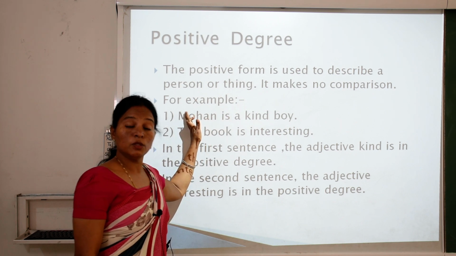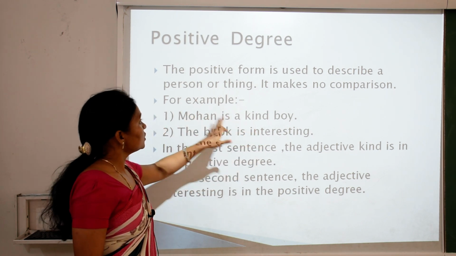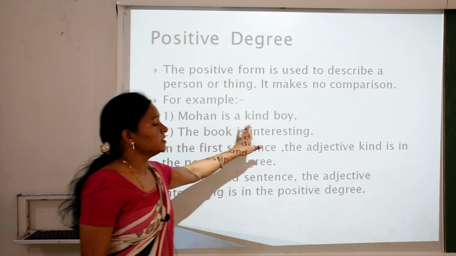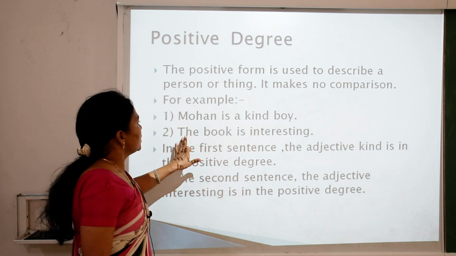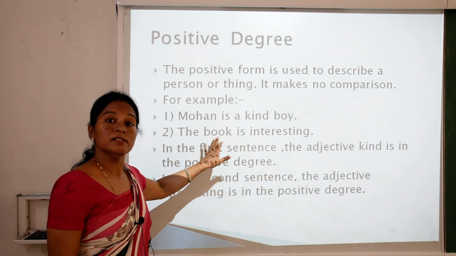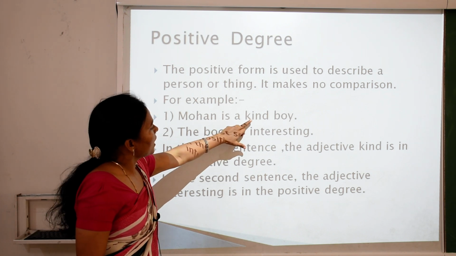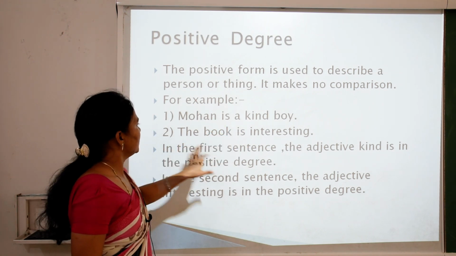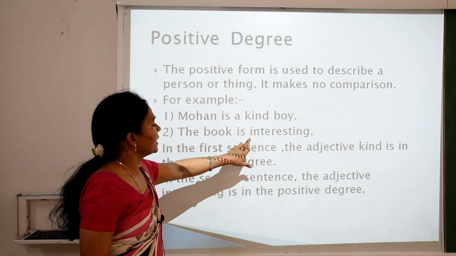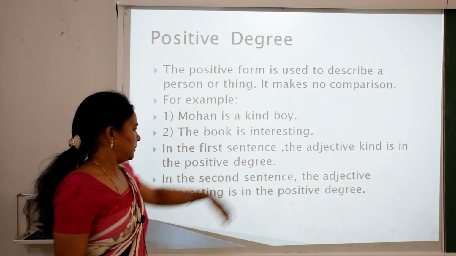Here we are describing the quality of Mohan by telling that he is a kind boy. So you can see children, in this sentence no comparison is here. The book is interesting. Here we are describing the quality of the book, which is interesting. So children, in the first sentence the adjective kind is in the positive degree. In the second sentence the adjective interesting is in the positive degree.